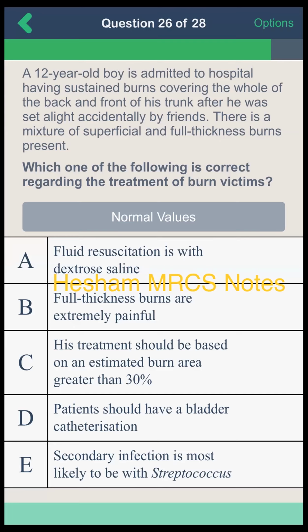For the estimated burn area, I'm not sure of the percentage now. I think it's 30%, but I'm not sure. Okay, try to calculate it, covering superficial burn or deep burn, full thickness, and superficial burn to the whole back and the front of the trunk. Okay, then the percentage will be 18%. 18% for the front and 18% for the back. No, 9% for the front and 9% for the back. Okay, then this is not greater than 30.